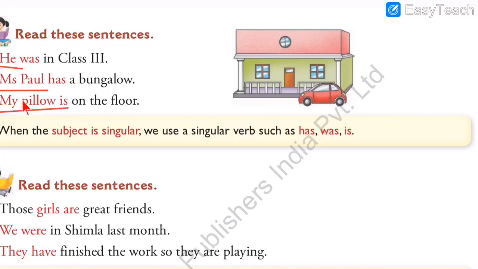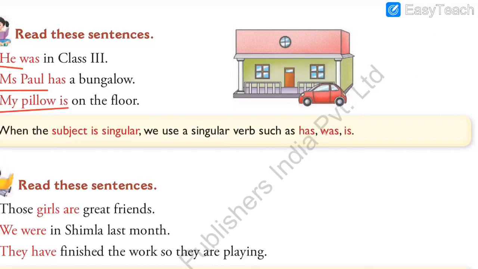So in all these three sentences, as you can see, we have one subject. For example, he, so that is about one person, one boy. In second one, Miss Paul, so that is about one lady, only one woman. In the third sentence, my pillow, so it is only about one pillow. We don't have more than one. So in all these three sentences we have singular subject, means only one person or one thing. That's why we write singular verb.